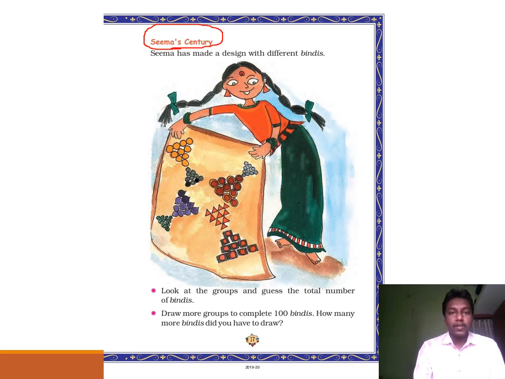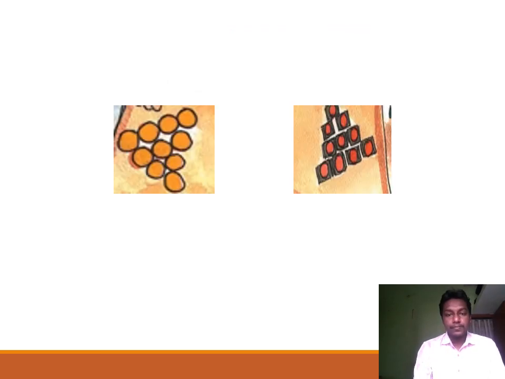And to do so, let us count the number of bindis in one or two groups. Certainly we will not count all the bindis here. Rather, we will count one or two groups of bindis from here. Okay, let us count. So this is a group of bindis and let us count how many bindis are there in this group.